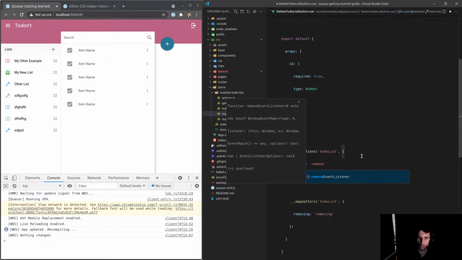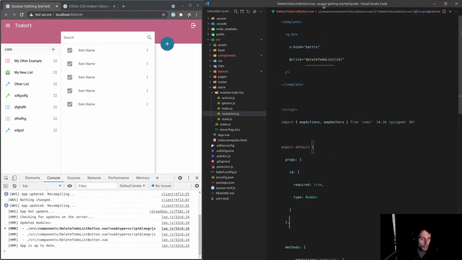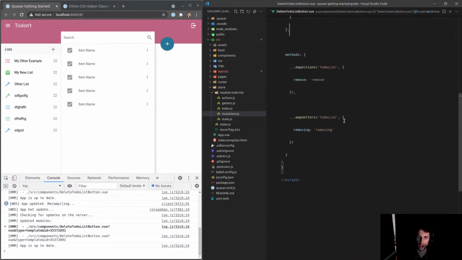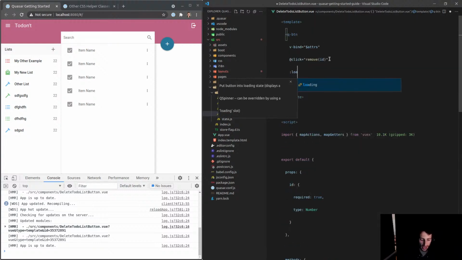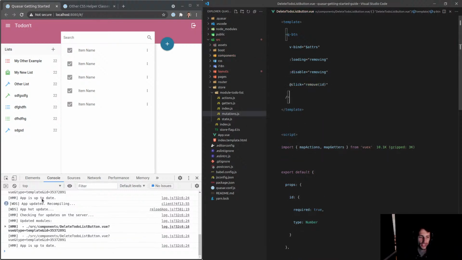And let's change this to remove. Since we already know that we're on a to-do list button because it's the name of the component itself, we might as well make things more succinct. We don't need to have all that extra wording in there. And now what we can do is simply say loading is equal to removing, and then disable is equal to removing as well. So let's save that.